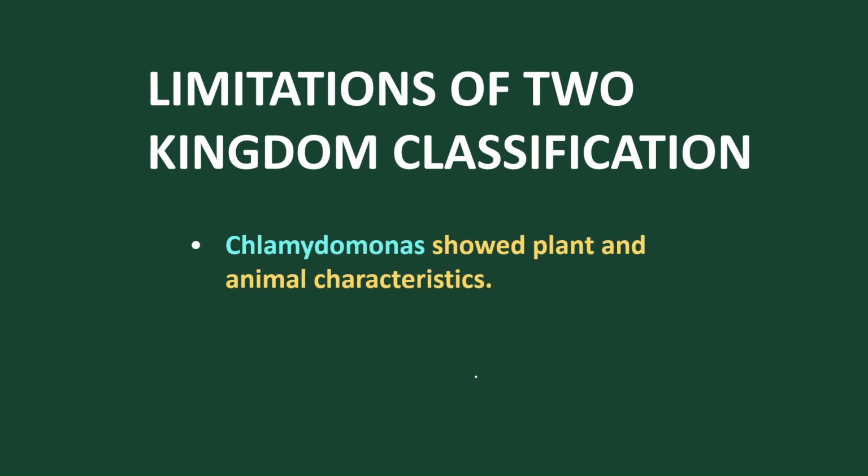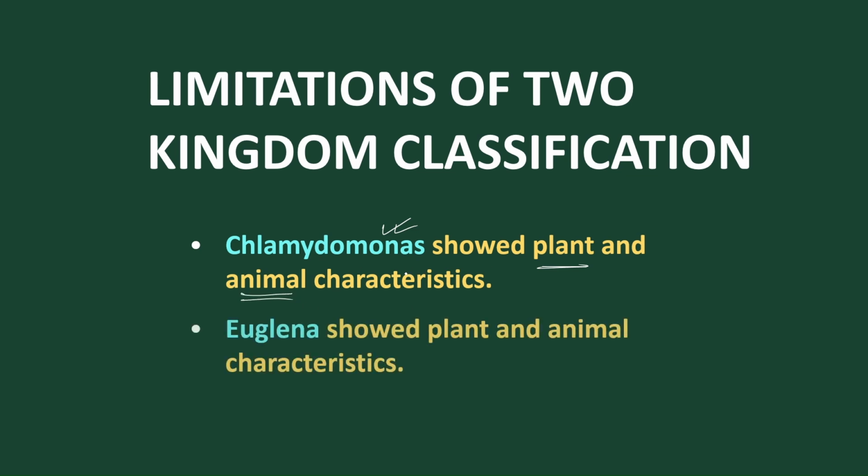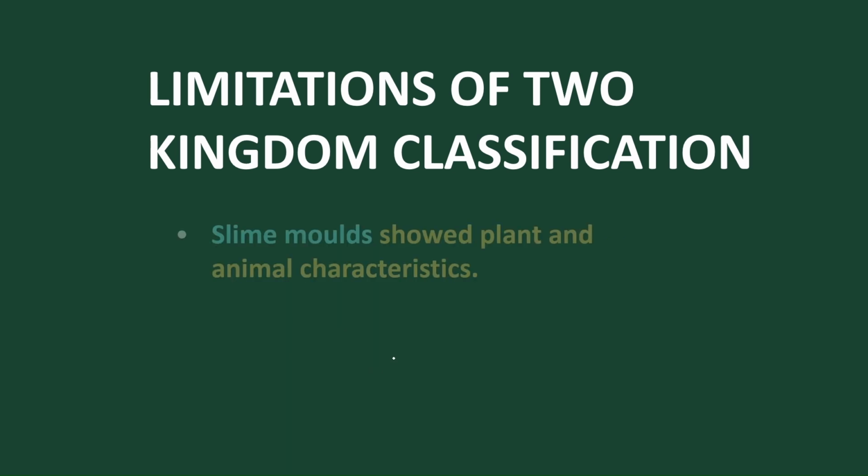There are other limitations, like Chlamydomonas, which has both plant and animal characters but is included in plants. Similarly Euglena, which should be in Protista, is included as plant and animal. So these are the basic limitations.